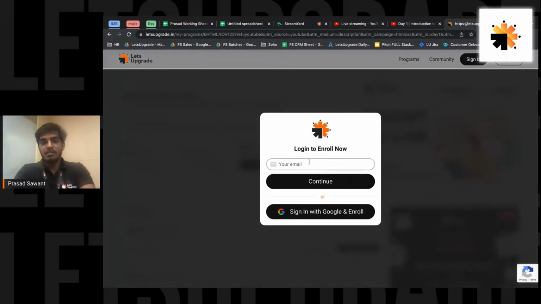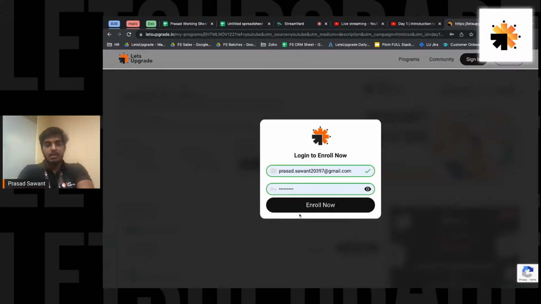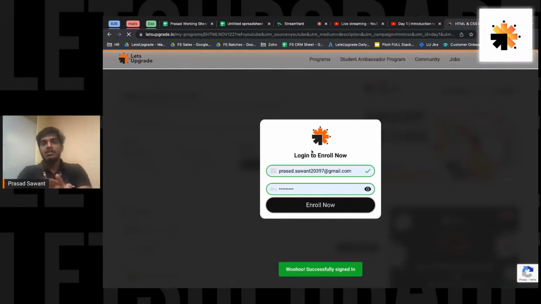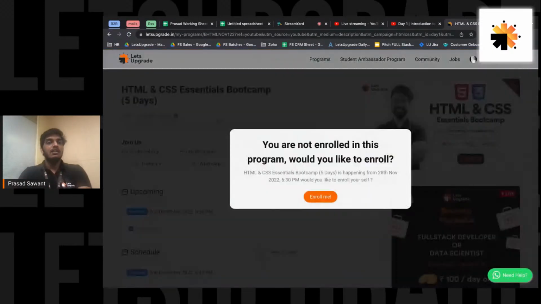Now let's move on to the main thing, the registrations. The main thing you need to do is go and register, so I'm just going to register. If you have not enrolled yourself, all you have to do is enroll into the program. Once you enroll, it will directly take you to a dashboard where everything related to your next 5 days will be given.